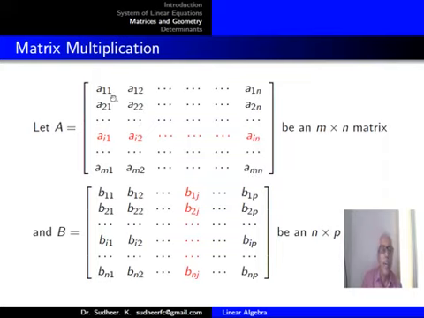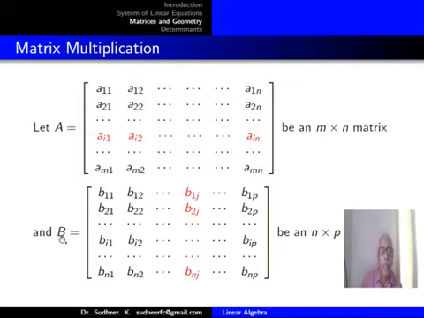So I'll make a detailed expression of these matrices. Suppose A equals A11, A12, etc., A1n, A21, A22, etc., A2n, Ai1, Ai2, etc., Ain, etc., Am1, Am2, etc., Amn. There are m rows 1, 2, 3, etc., m, and there are n columns. The second indices represent the column positions. So it's an m by n matrix, and the ith row I am marking in red letters.